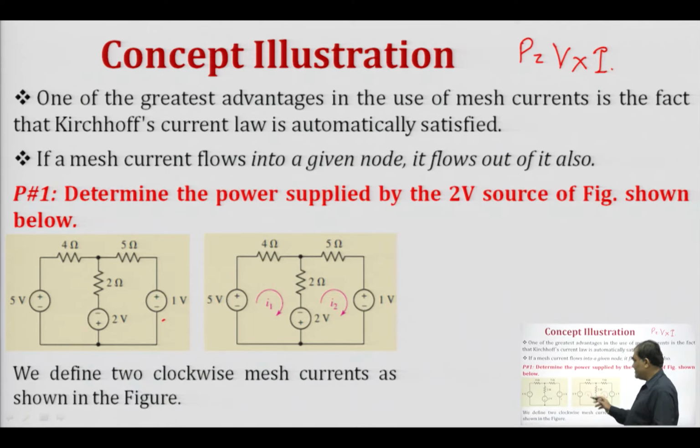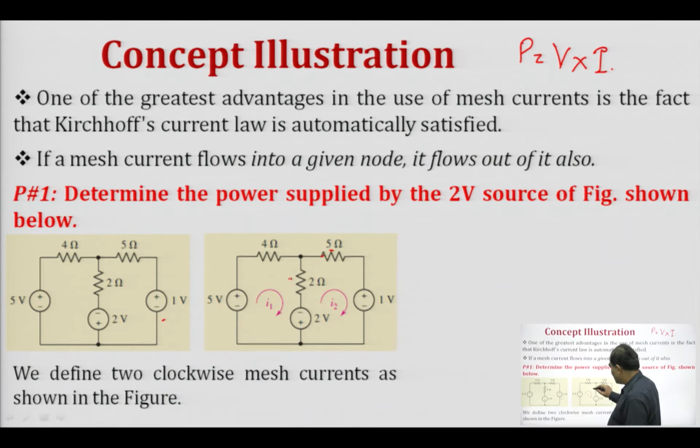So, now what we have done is we have identified two meshes, one consisting of this particular section and one consisting of this section, and in this we have considered that the current is flowing in the clockwise direction. So, we define two clockwise mesh currents as shown in the figure. Okay. So, if we try to write down the equations for this, so if we try to observe the current,